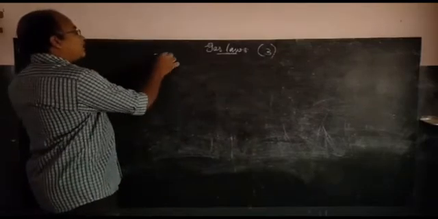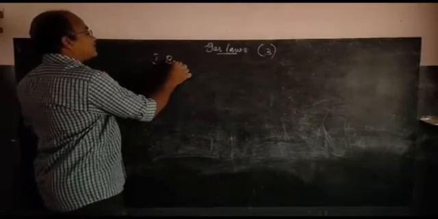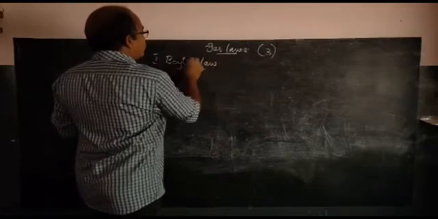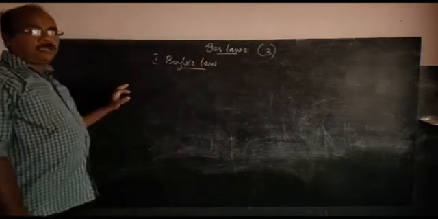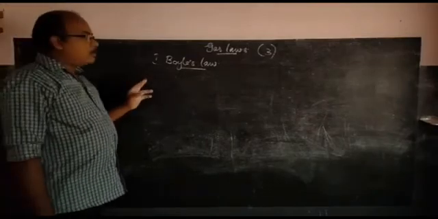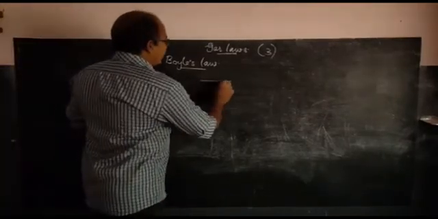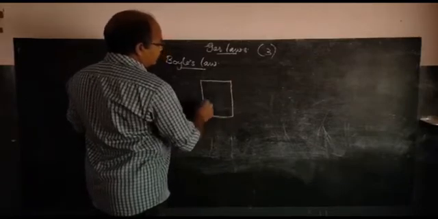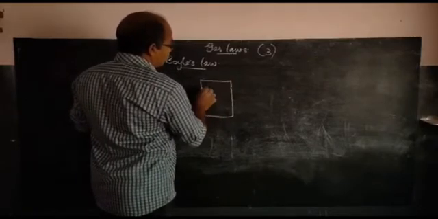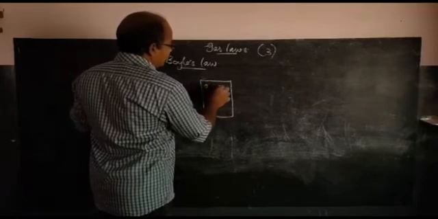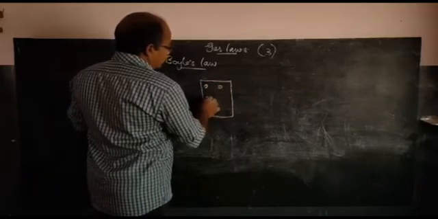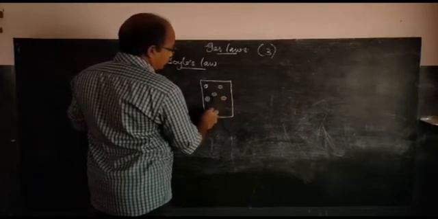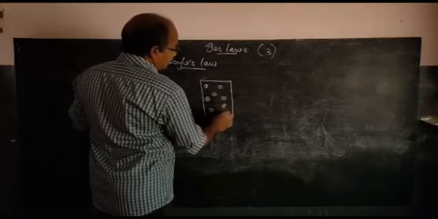The first law was proposed by the scientist Boyle, which is called Boyle's law. Through experiments, Boyle proposed a law. Let us examine a gas cylinder. Consider a gas is filled in a cylinder of this much volume. The particles are here. I can represent the particles of this gas cylinder, which are under random motion, like this.